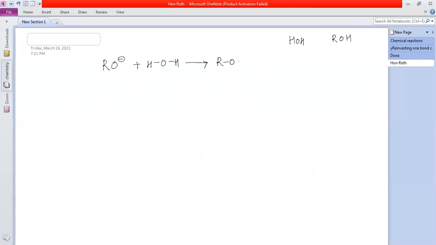In this reaction, the alkoxide ion takes a proton from water. Water is acting as an acid and the alkoxide is acting as a base. So water is giving away a proton to the alkoxide ion. Where is the equilibrium now? Shifting towards the right side. These are the conjugate acid and conjugate base.